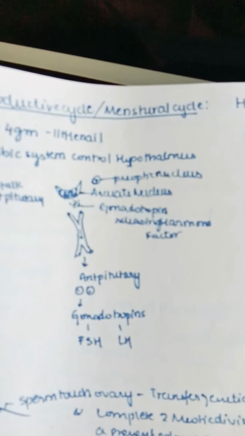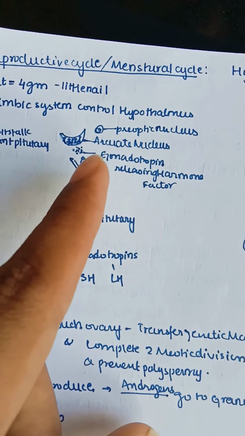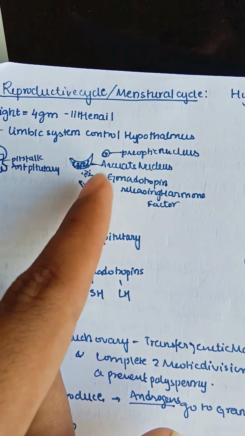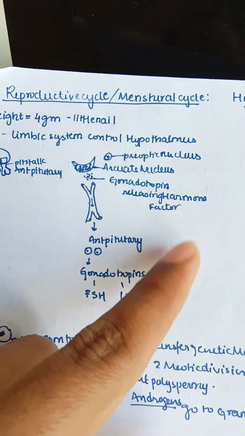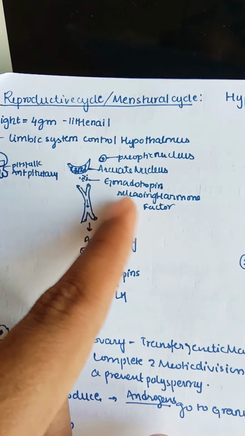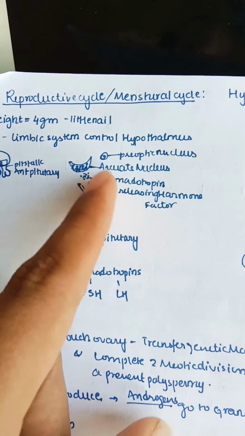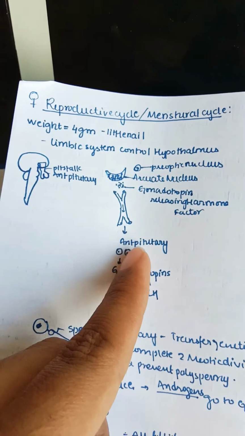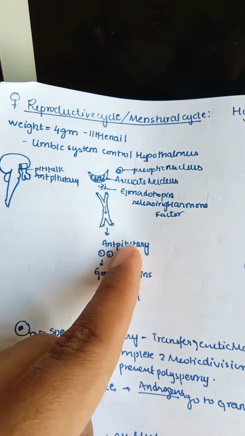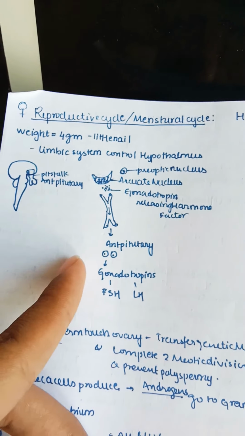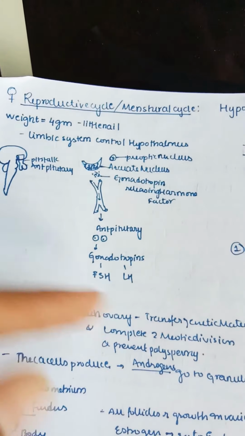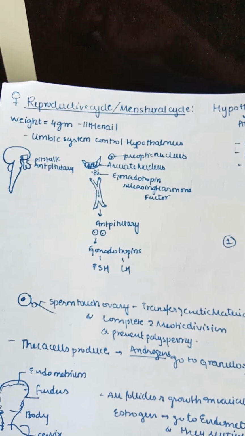If you see it in detail, it has two types of nuclei, the arcuate nucleus and the preoptic nucleus. From the arcuate nucleus, the gonadotropin releasing hormone is released, and from that it reaches the anterior pituitary, and from the anterior pituitary it reaches out as gonadotropins, mainly FSH and LH hormones, that is follicle stimulating hormone and luteinizing hormone.